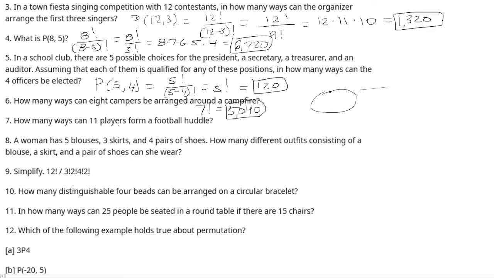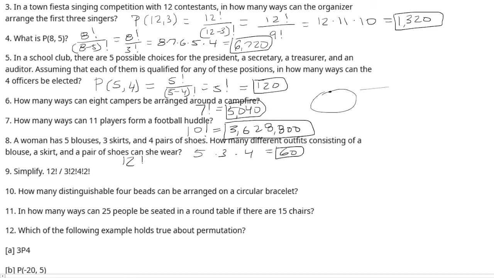How many ways can 11 players form a football huddle? This one is the same idea. This one's going to be in a circle. So you take 11 minus 1, and this will be factorial. Multiply this out and get 3,628,800. A woman has 5 blouses, 3 skirts, and 4 pairs of shoes. How many different outfits consisting of a blouse, a skirt, and a pair of shoes can she wear? This one you just multiply 5, 3, and 4 to get 60.